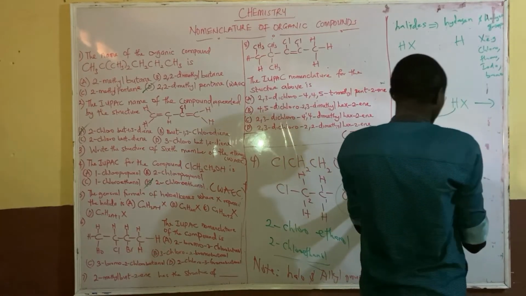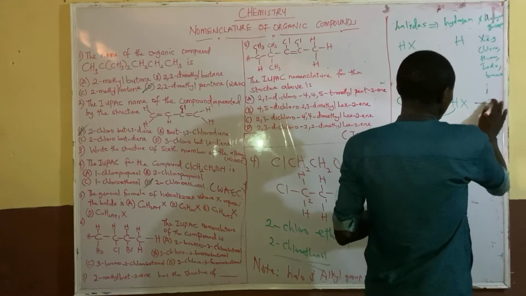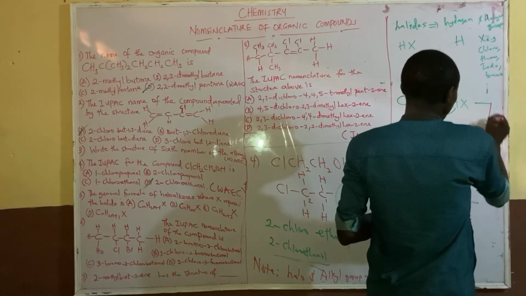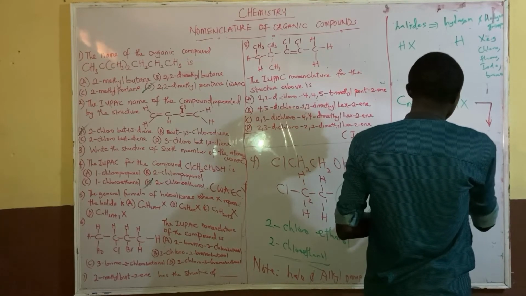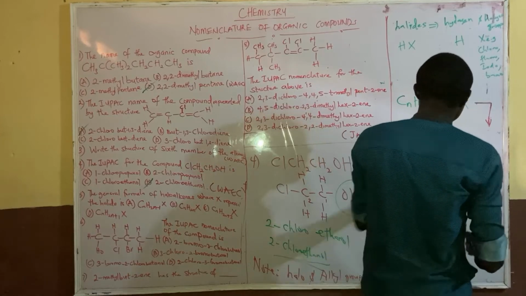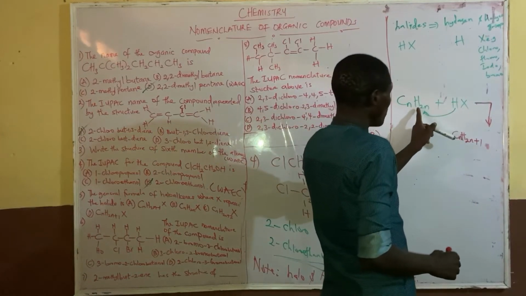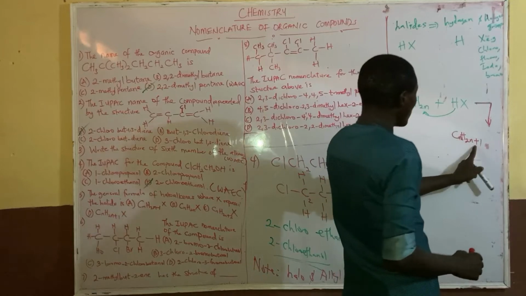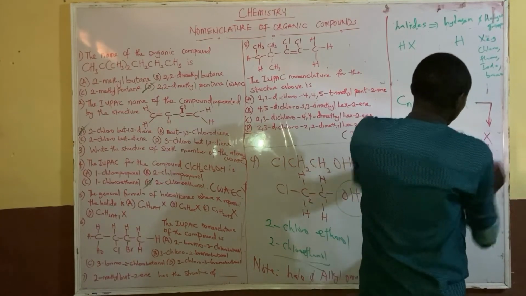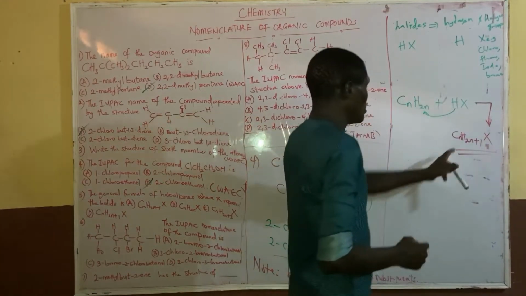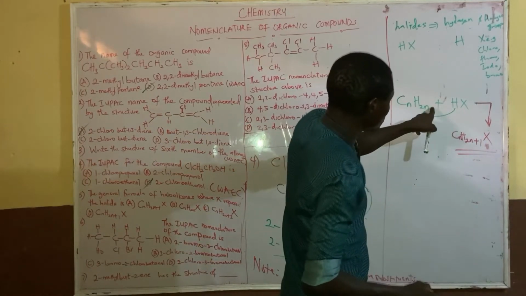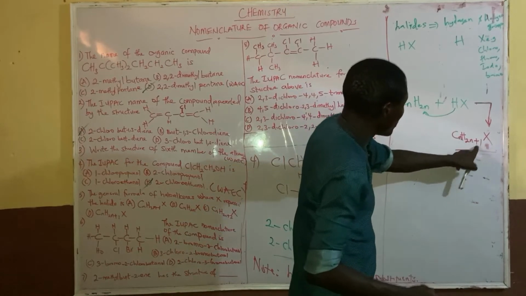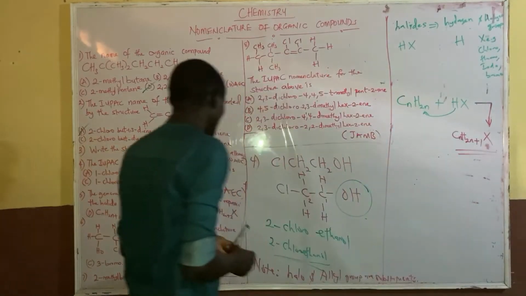Please note this. Let me draw it like this. It will give you CnH2n+1, where the hydrogen joins, and then the X will now be beside it.